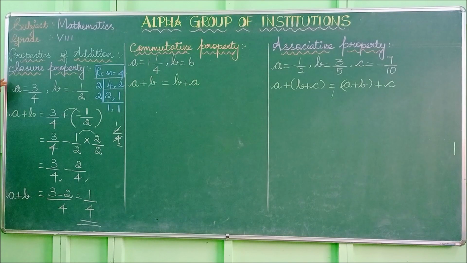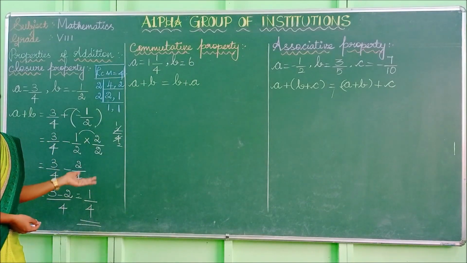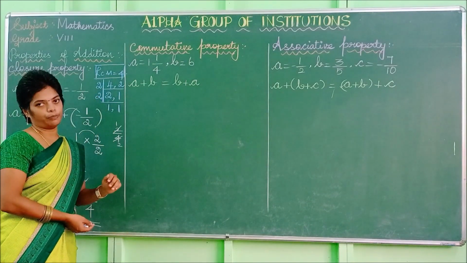So listen carefully. What is the closure property for any rational numbers a and b? The sum a plus b is also a rational number. So if we add two rational numbers, again your answer is also a rational number. This is closed under what? Addition. The closure property is satisfied. Now we move on to the next property. Our next property is nothing but the commutative property.